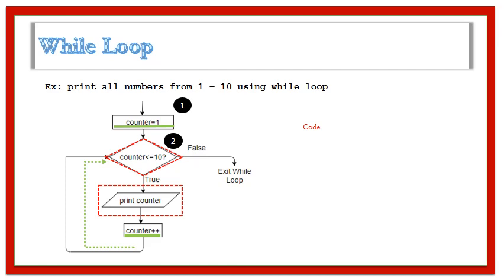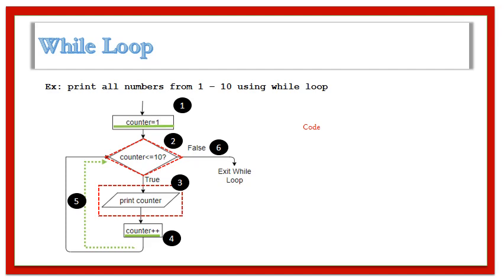The condition is that the counter should be less than or equal to 10. If this condition is true, only then we print the value of the counter. Once we print it, we increment the counter by 1 and go back to the loop. This continues as long as the counter is less than or equal to 10. As soon as the counter becomes 11, the condition is false and we exit the while loop.